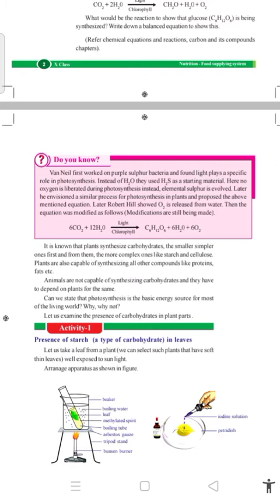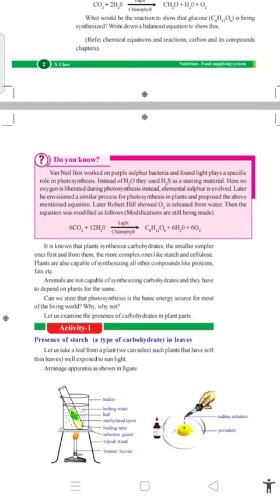Animals are not capable of synthesizing carbohydrates because they do not have chlorophyll in their bodies, so they have to depend on plants.